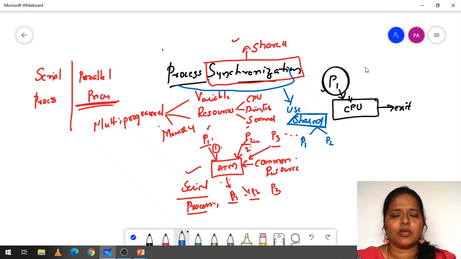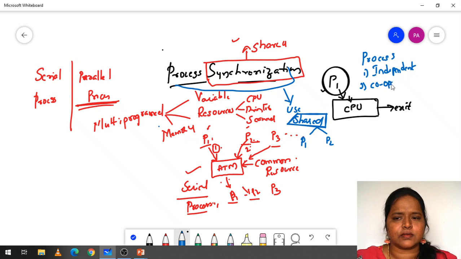As we all know, processes are of two types. The first one is the independent process, and the second one is the cooperative process. Independent processes are the processes which do not depend on anyone.